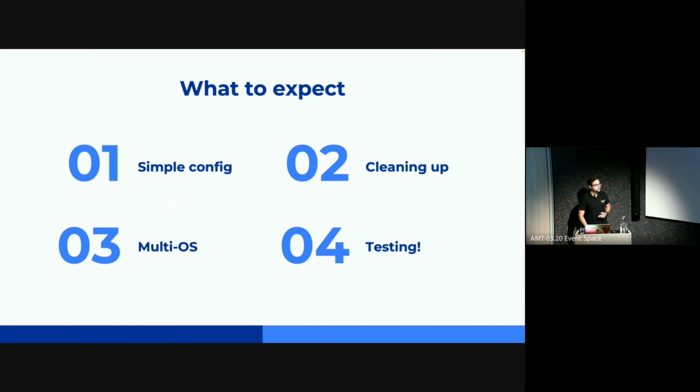So what you can expect from this talk, we are going to create a full Kotlin-based CI/CD pipeline with, first of all, a simple config. So we will just have a simple Unity build that will not do much else. Then we will be cleaning it up and putting it into multi-files, making sure everything is a little bit easier to read, and also if the application were to get bigger. We are going to be doing this on a multi-OS basis as well. So our pipeline will run on Windows, macOS, and Linux. And then lastly, we have to do every developer's favorite thing. We need to make sure that tests are running. Of course, we don't need to write them. Our job is a little easier sometimes.